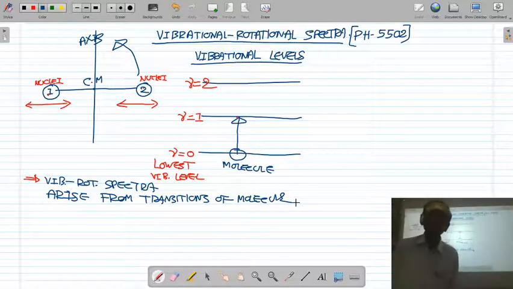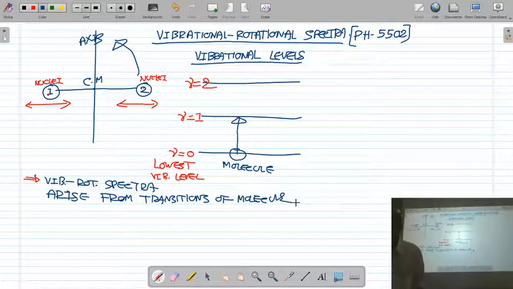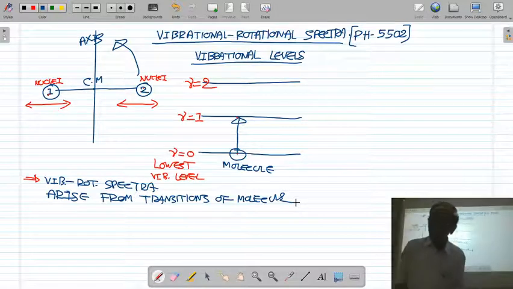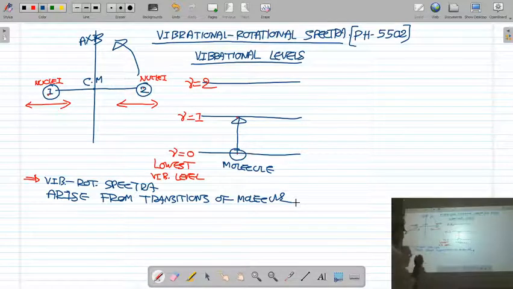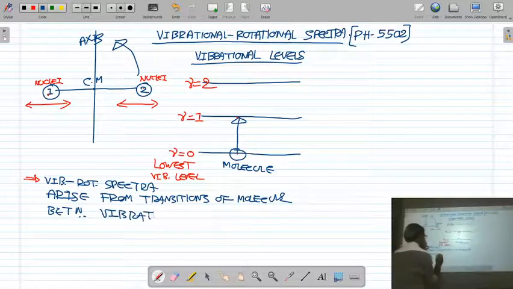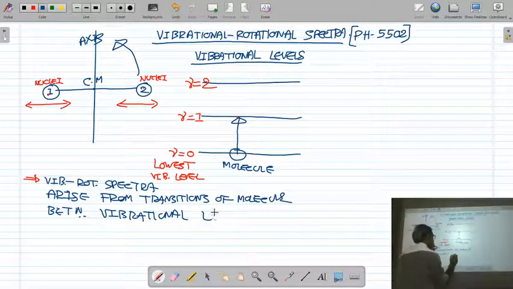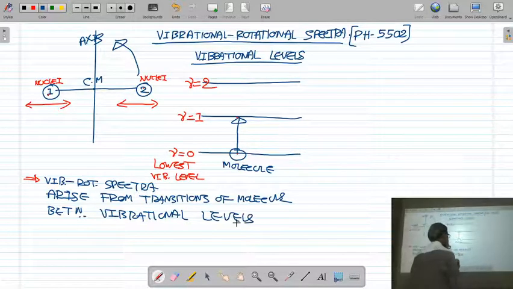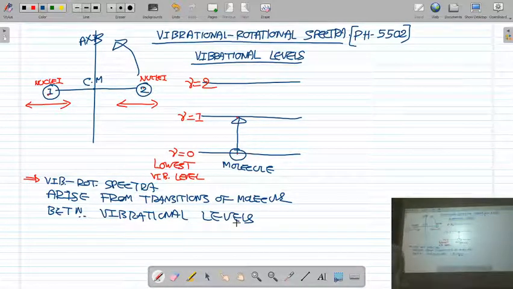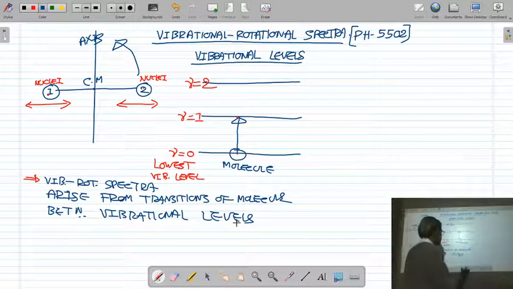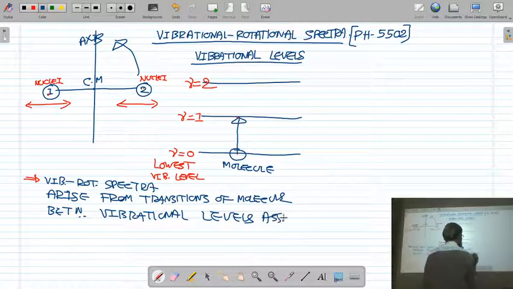The first important salient feature is that vibrational rotational spectra arise due to the transition of the molecule between vibrational levels associated with the same electronic state.